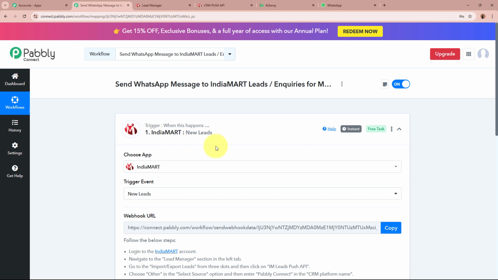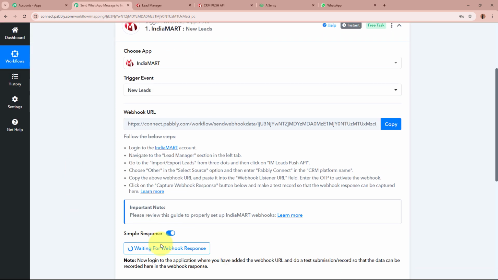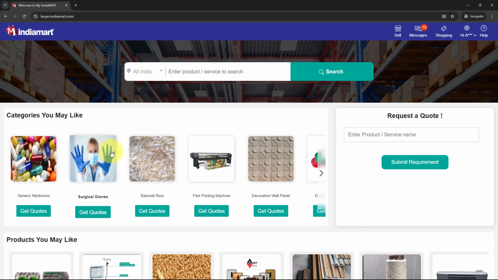So now to check whether IndiaMART is connected to Pabbly Connect successfully or not, I'm going to generate a test lead with the help of IndiaMART. And after generating the test lead, I'm going to check whether Pabbly Connect captures a response of the test lead being generated or not. For generating the test lead, I'm going to log into the user account of my IndiaMART. So this is my IndiaMART user account, and now I'm going to generate a test lead with the help of this account.